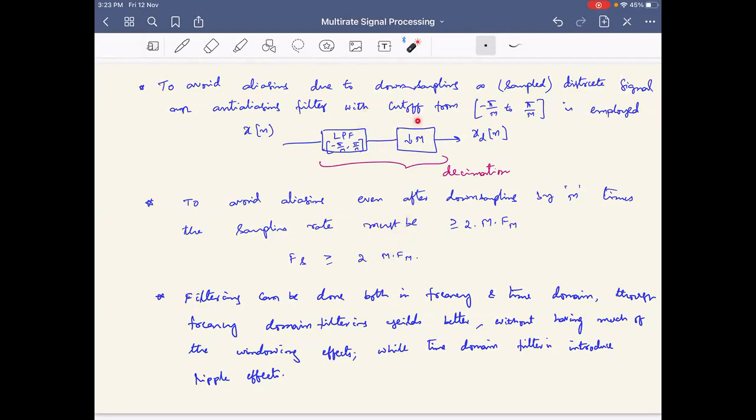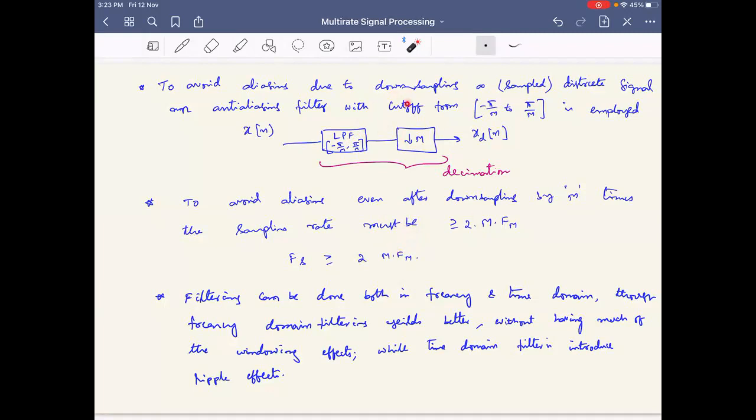What is the difference between the first way and the second way? Can one of you quickly comment? What is the difference between the discussion in this point versus this point? A good answer is welcome. Is this clear? Earlier, we were truncating to minus pi by 2 to pi by 2, through a low pass filter. In this case, we are choosing the sampling frequency to be 2 m fm.